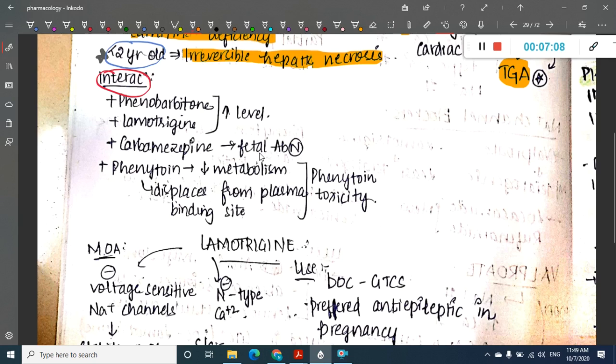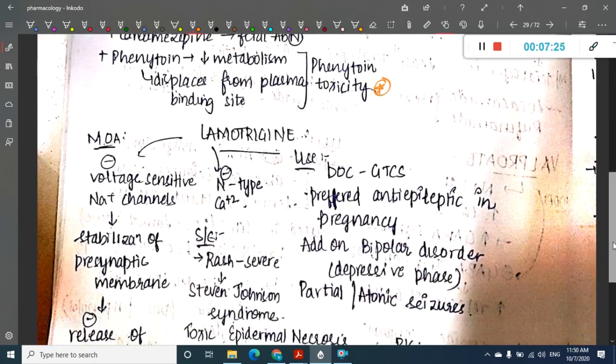You should not give valproate with phenytoin also, because it decreases the metabolism and displaces phenytoin from its plasma binding site. So at the end it results in phenytoin toxicity. So all these are important.